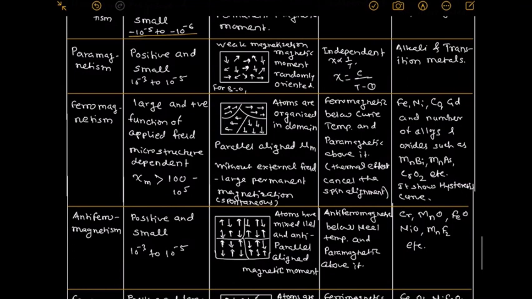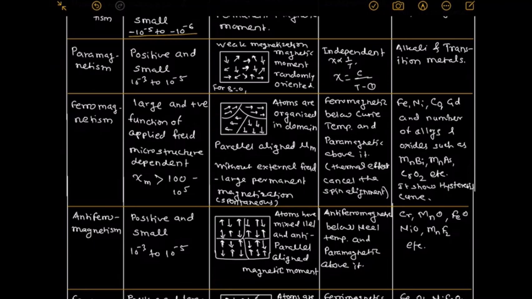Antiferromagnetism is another type of material. In that material, susceptibility is again positive and small, in the range of 10 raised to minus 3 to 10 raised to minus 5. Here again the atoms are organized in domains. Atoms have mixed parallel and anti-parallel alignment of the magnetic moments.